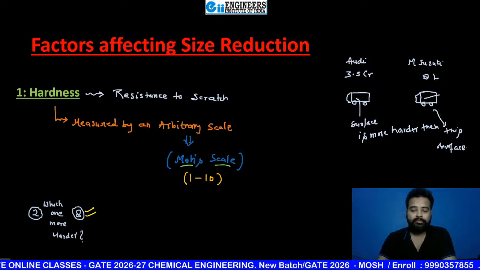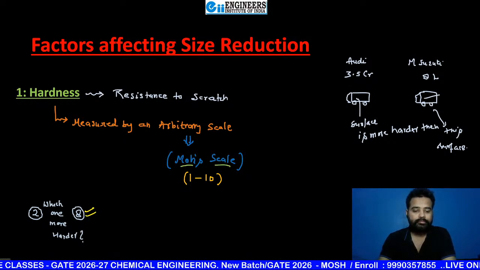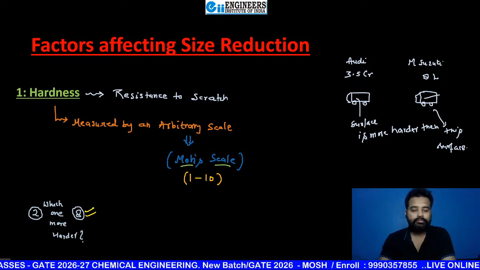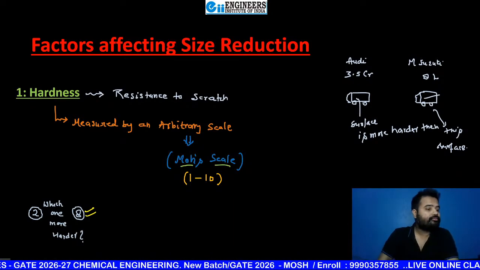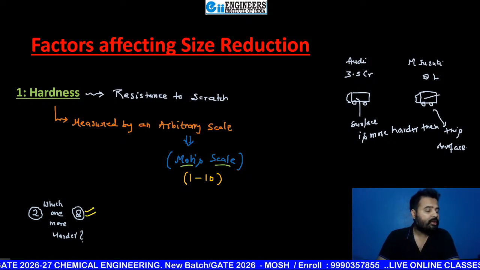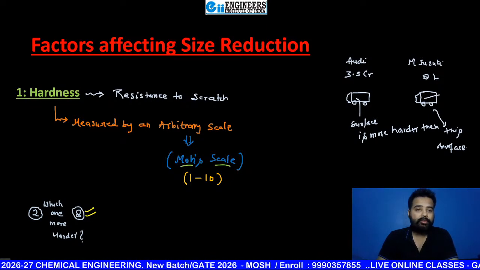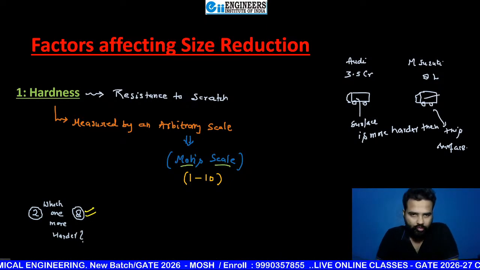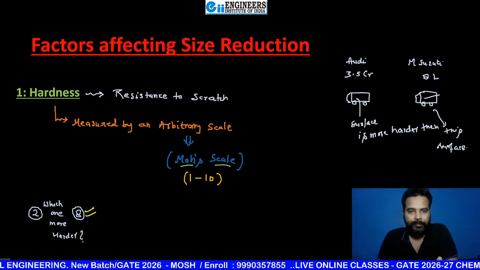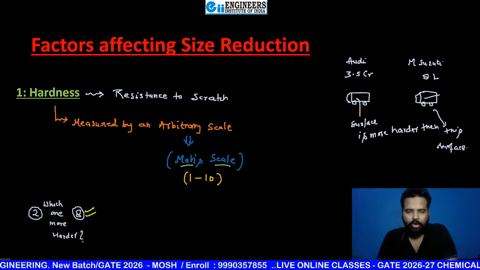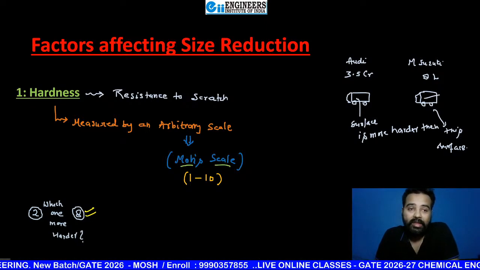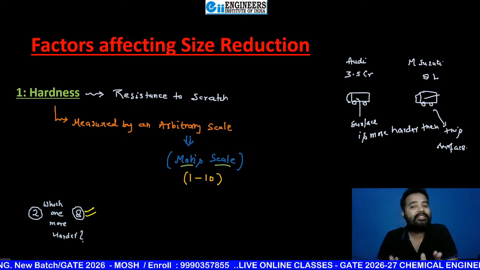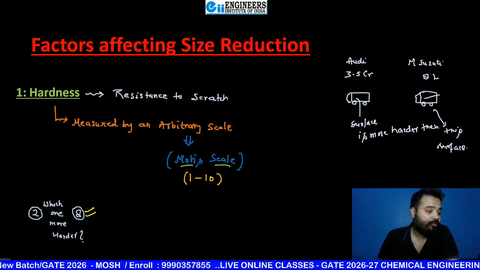Till now all clear? Only few students are commenting, so still I am waiting for your comments beta. So if someone asks you what is hardness, everyone crystal clear. How you can measure, also crystal clear. But suppose beta I am asking how hardness impacts the size reduction, then can you tell me beta how?